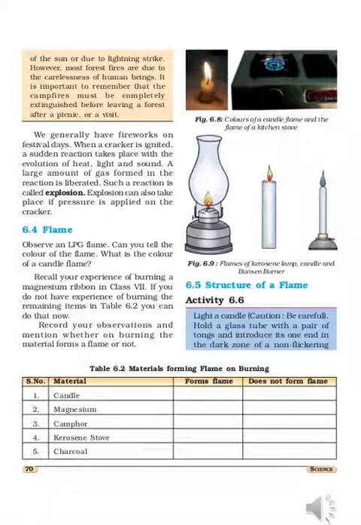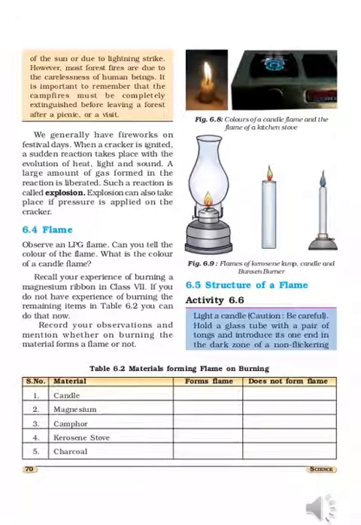So in any flame, there are three zones. The outermost zone is blue in color; maximum oxygen is available, complete combustion takes place, and maximum heat energy is produced. In the middle zone, partial combustion takes place because less oxygen is available, so a yellow flame is produced with comparatively less heat.